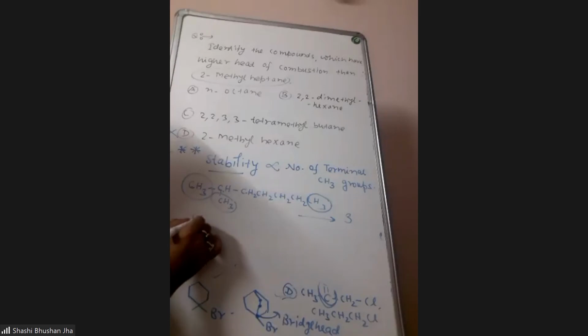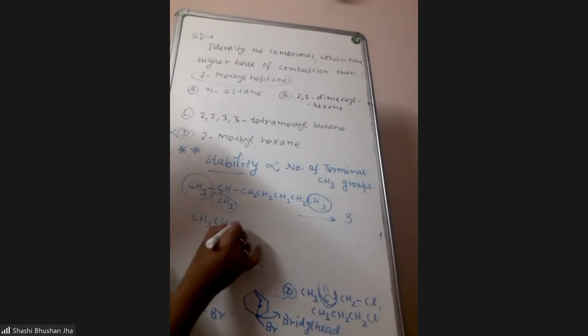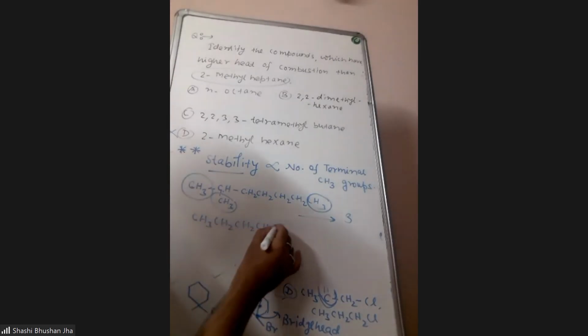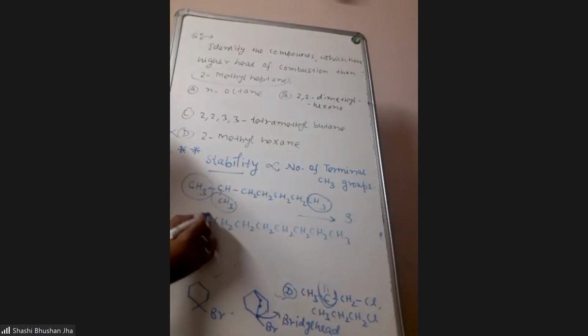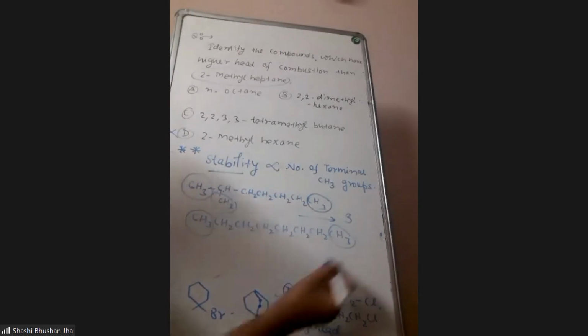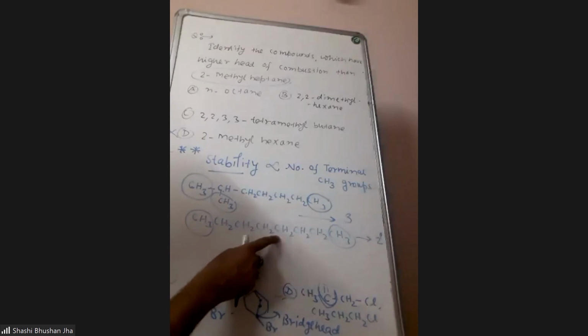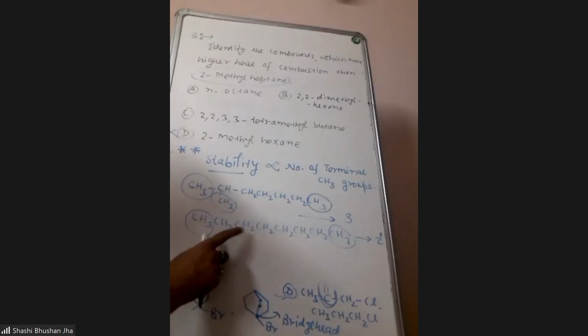Now, if you write the structure of normal octane, you will have only 2 terminal methyl groups there. This is normal octane. It has only 2 terminal methyl groups. Since it has only 2 terminal methyl groups, it is less stable than 2-methyl heptane. If it is less stable, it will have more heat of combustion.